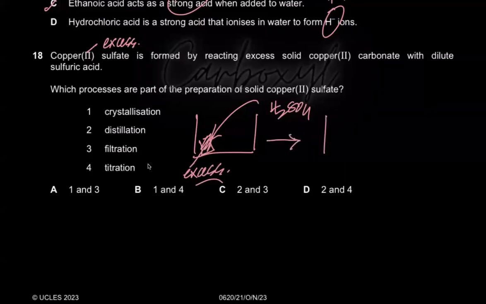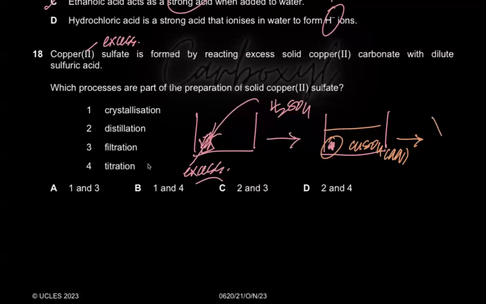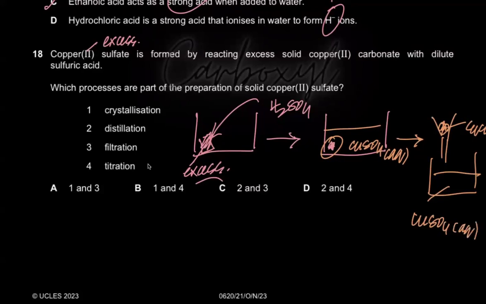The reason is that it's easier to remove copper carbonate from this reaction. The copper carbonate reacts with the sulfuric acid, and you end up with a copper sulfate solution, and a little bit of copper carbonate is left behind because you added it in excess. To separate the solid copper carbonate from the copper sulfate, we perform filtration. The copper carbonate is stuck here, and the copper sulfate comes through here. Then, because you need solid crystals of copper sulfate, you pour this into an evaporating dish and heat it to the point of crystallization. That is the entire process of making this salt.